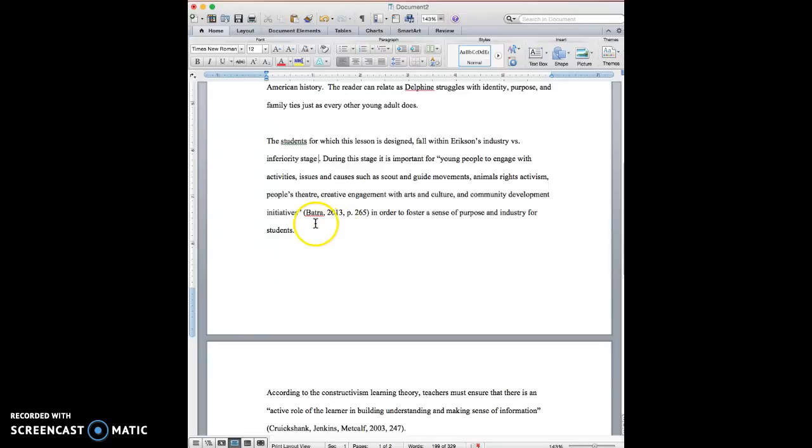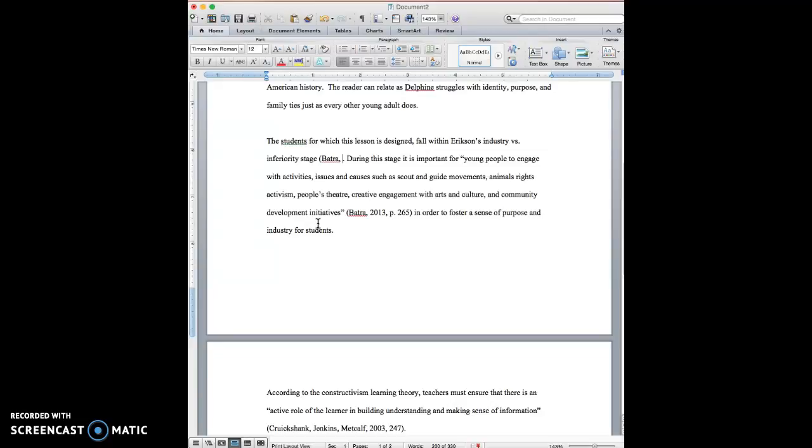So later in this paragraph, the person has referenced a book from Batra or an article. I'm not sure because I don't have the reference citation for that, but let's say that this information about Erickson's industry versus inferiority stage also came from Batra. So we're going to just add that here.